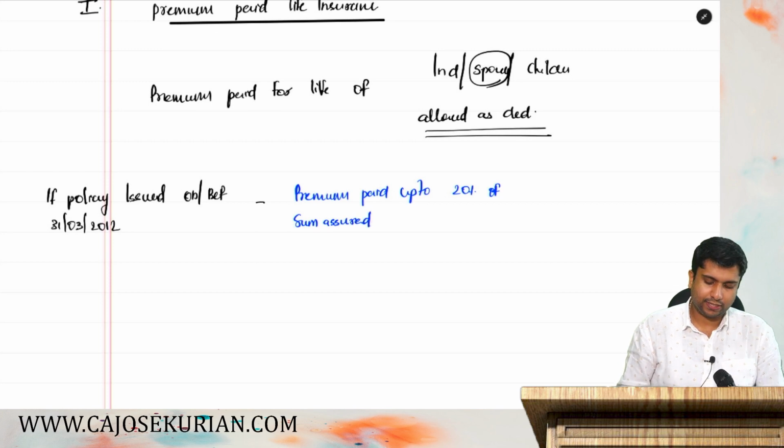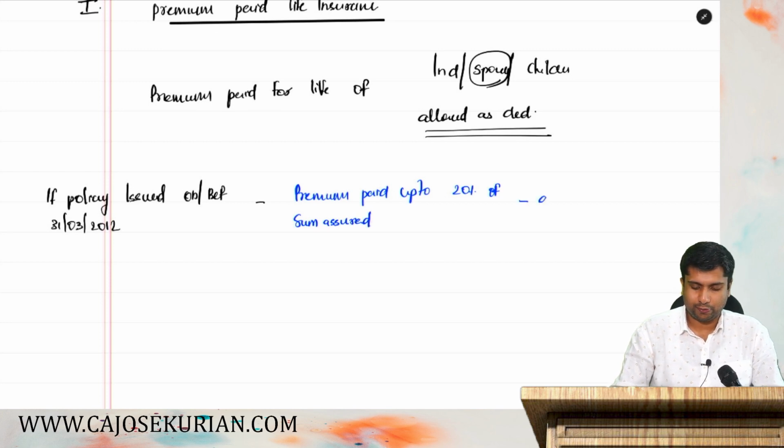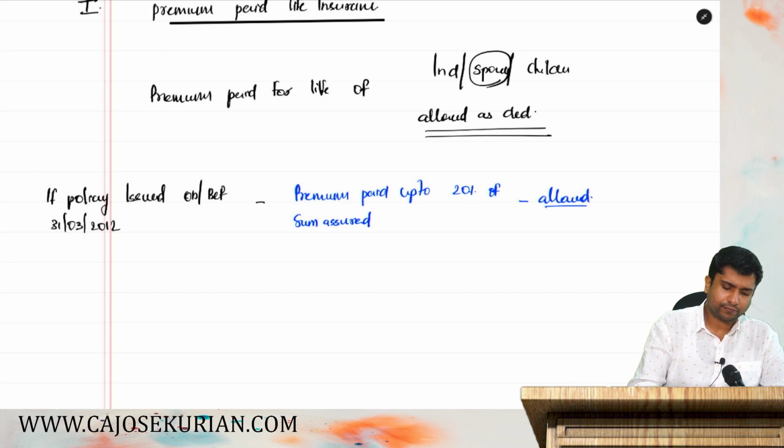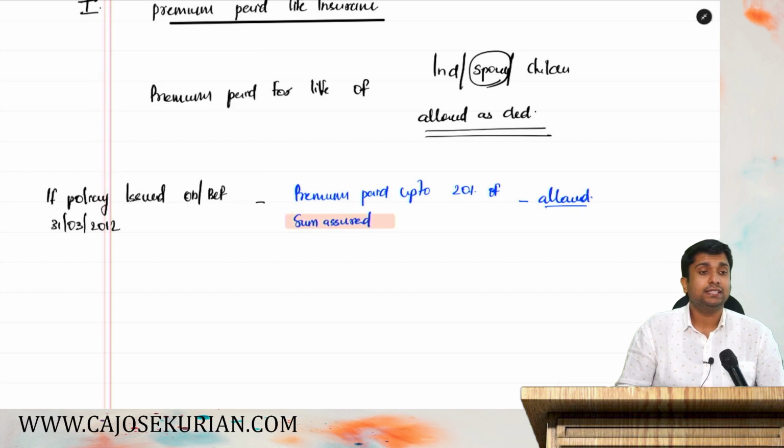Premium paid up to 20% of sum assured allowed as deduction. Allowed as deduction. What do you mean by this? What do you mean by sum assured? We have used a word here that is sum assured. What do you mean by sum assured?